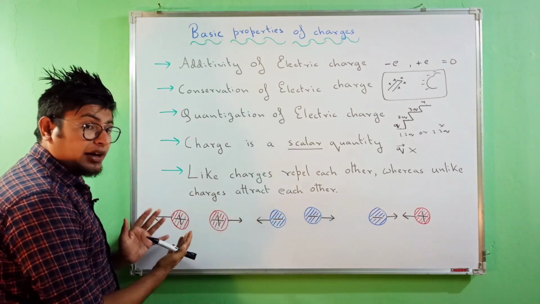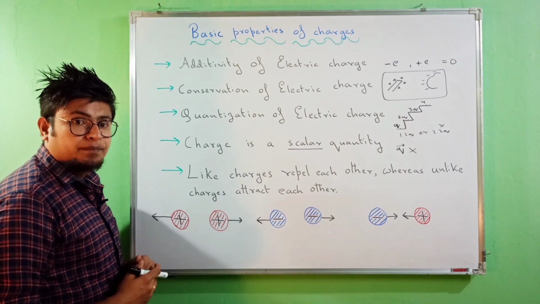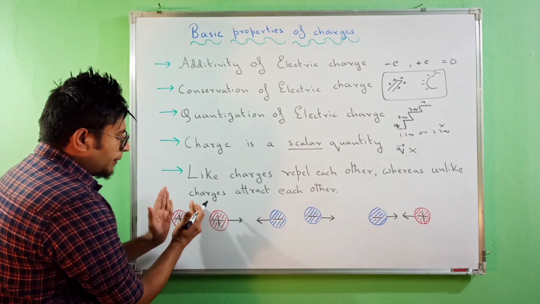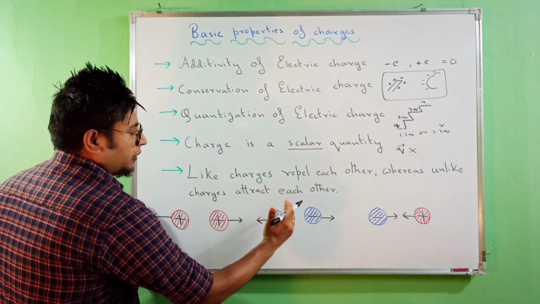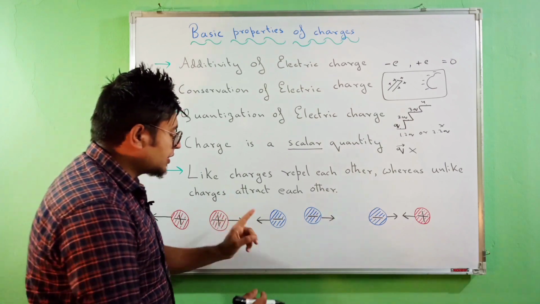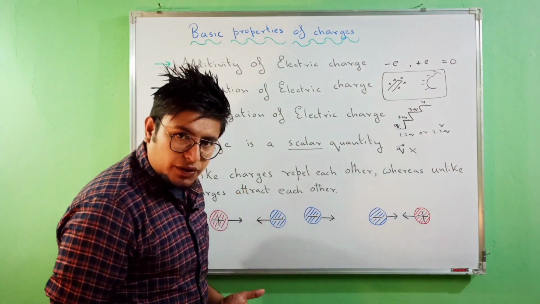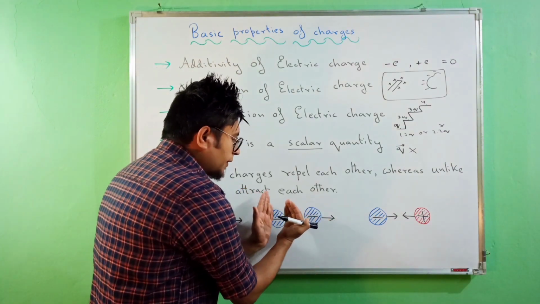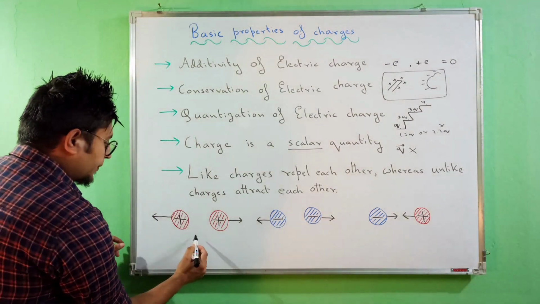It's like they are very good enemies among each other. So when you try to bring them as close as possible, they will always try to go apart. Same is the case with a negative charge. They are like charges, both negative, hence when you bring them closer, they repel each other.